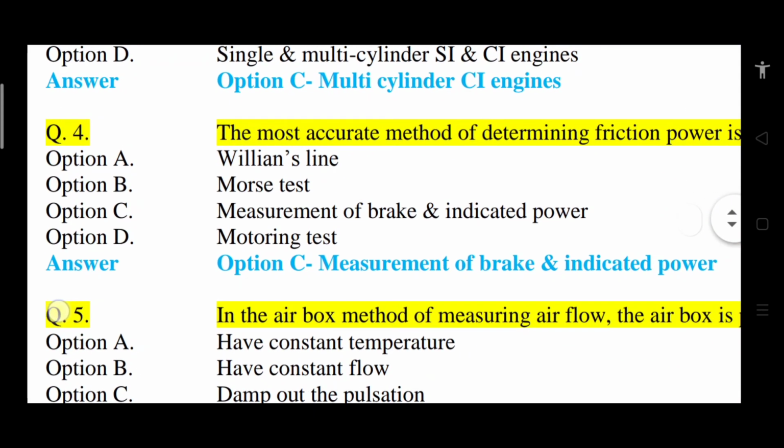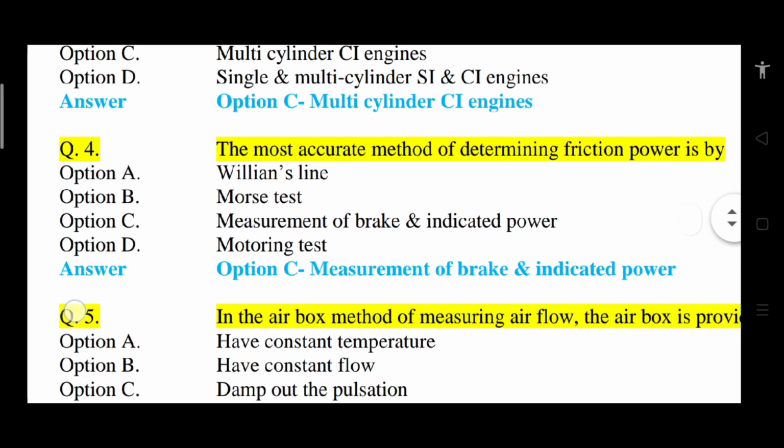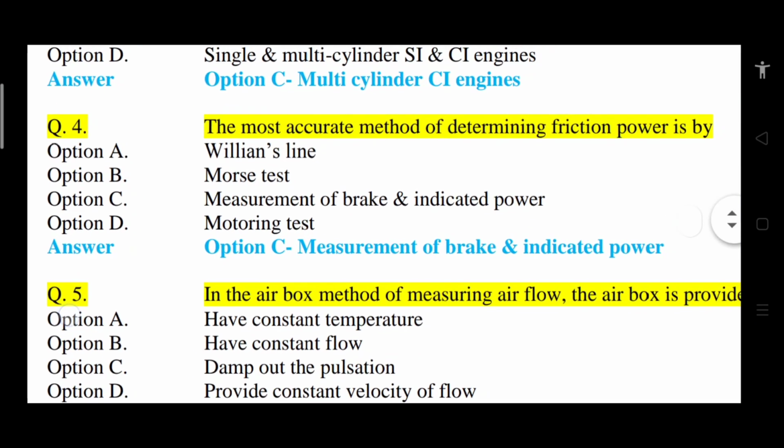Question number 4. The most accurate method for determining friction power is option A, Williams line method. Option B, Morse test. Option C, measurement of brake and indicated power. Option D, motoring test. So correct answer is option C, that is measuring of brake power and indicated power.